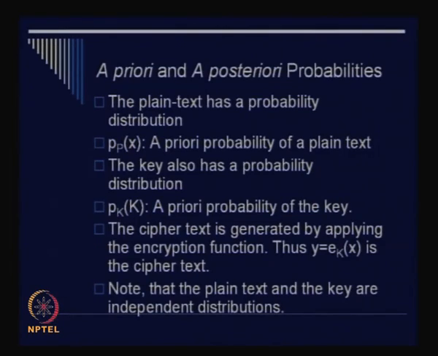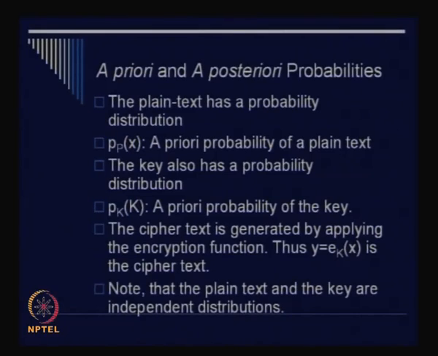What we note here is that both probability distributions, the plain text and the key, are independent. When we are choosing the key, in general we do not think about the value of the plain text. So the plain text distribution and the key distribution are independent.